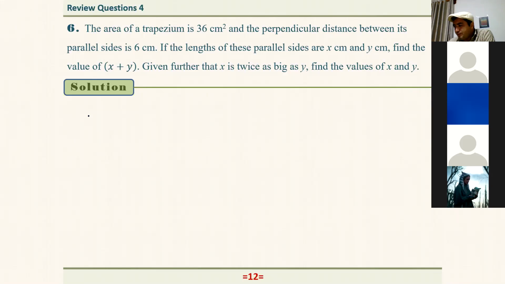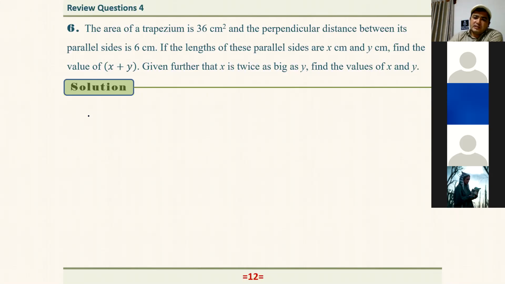Yes. Question 6. The area of a trapezium is 36 centimeters squared, and the perpendicular distance between its parallel sides is 6 centimeters. If the lengths of these parallel sides are x centimeters and y centimeters, find the value of x plus y. Given further that x is twice as big as y, find the values of x and y. All right, find the values of x and y.